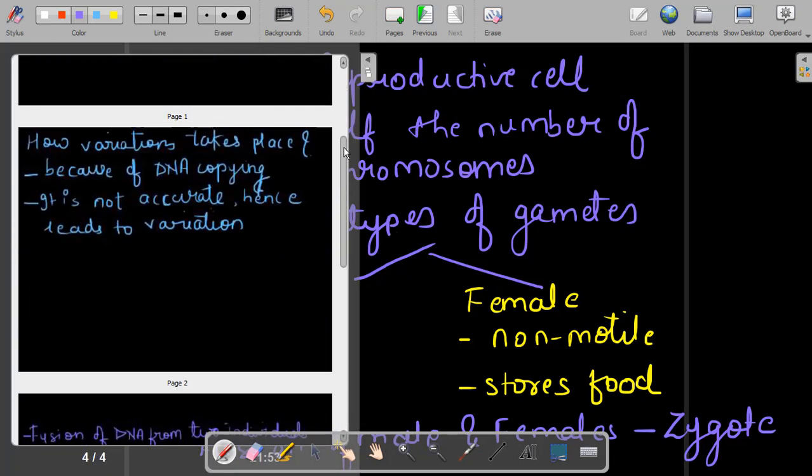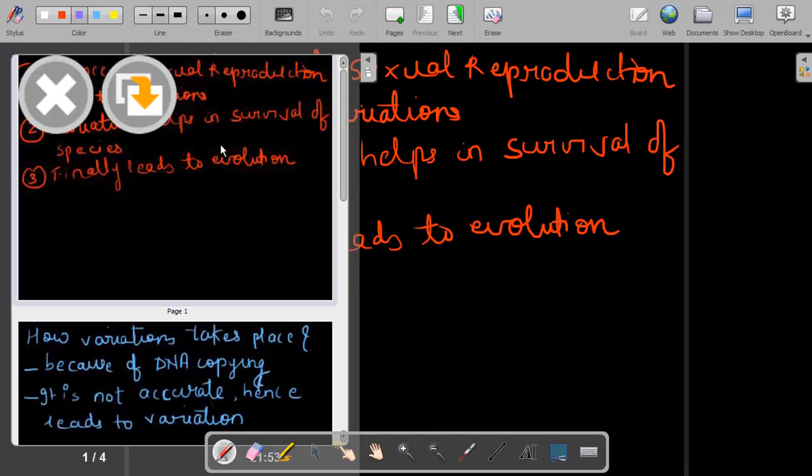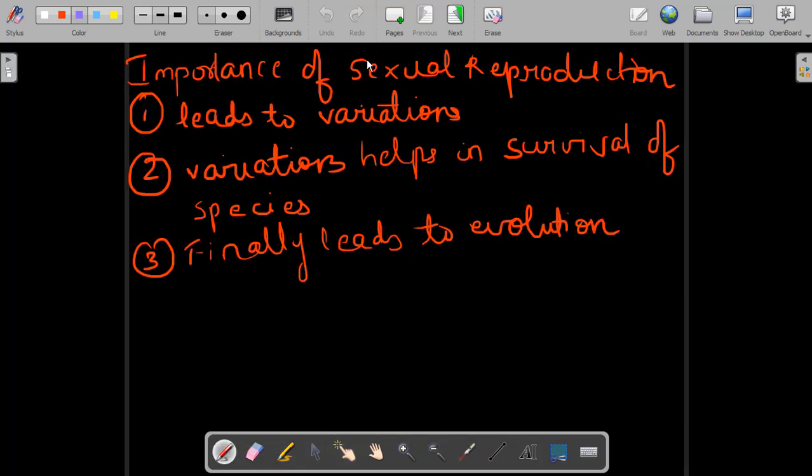Sexual reproduction is basically one most important thing which you see in sexual reproduction is it leads to variations. Please note this point that sexual reproduction leads to variations. You can see difference in every organism which is reproducing sexually.